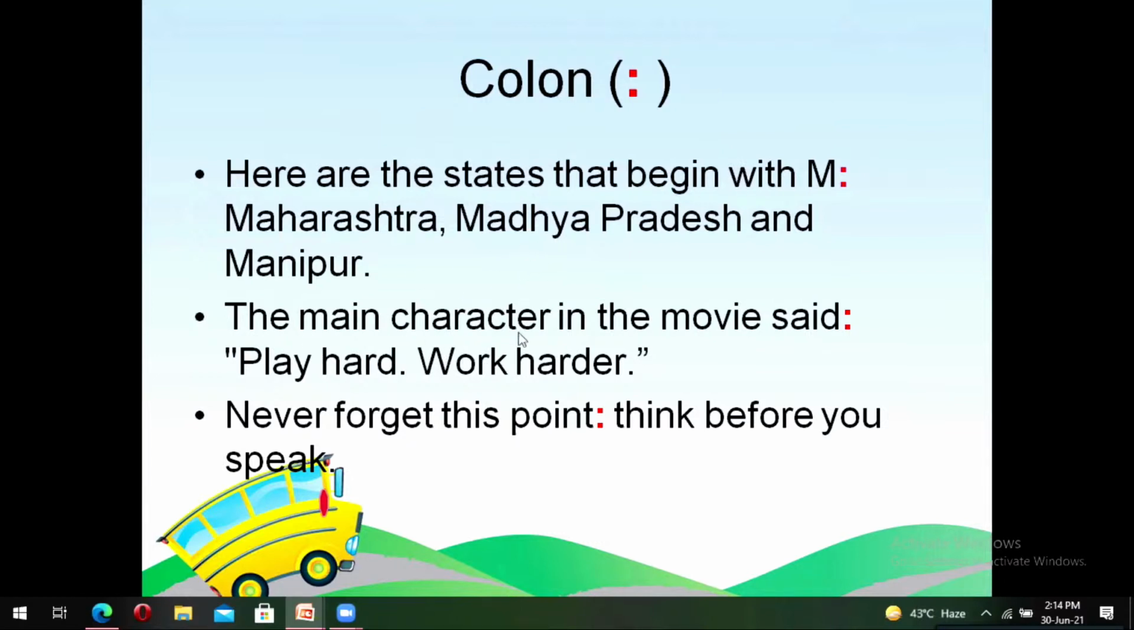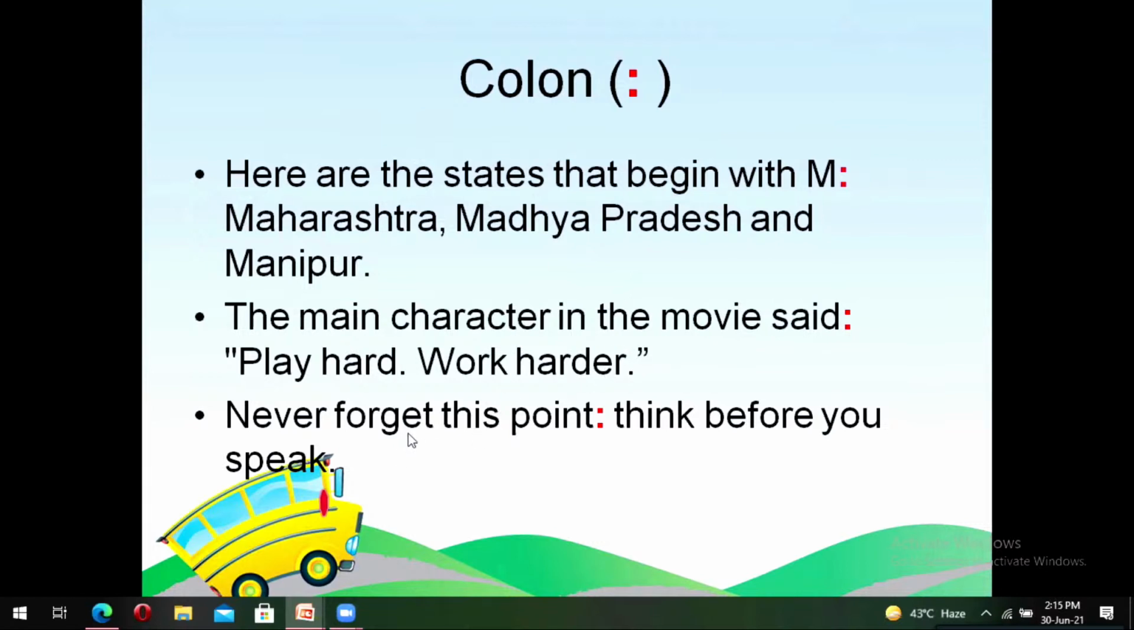Similarly, the main character in the movie said: "Play hard, work harder." First of all, "play hard, work harder" is in inverted commas or quotation marks. That means the character of the movie said these exact words. Before presenting what exact words the character said, we put a colon right before it. It means that the first part of the sentence talks about the second part of the sentence.